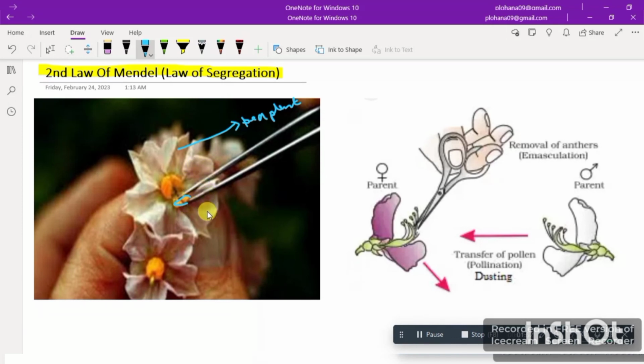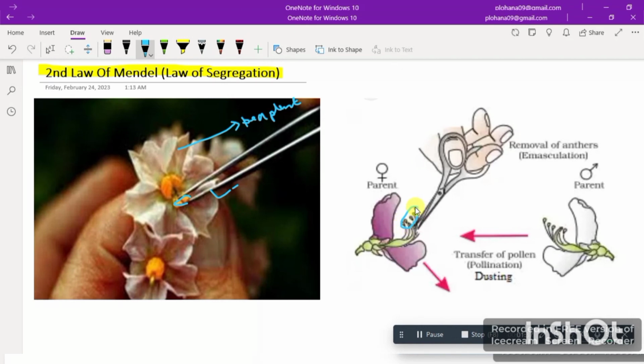So by removing the anthers from one flower to prevent self-pollination, like we know that flowers are bisexual, right? They have ovary and they have pollen grains or anthers with them too. So for preventing self-pollination, he removed anther from this flower, and dusted pollen grains from another plant onto the flower. As you can see in this picture, which is more clear, they are removing anthers first.